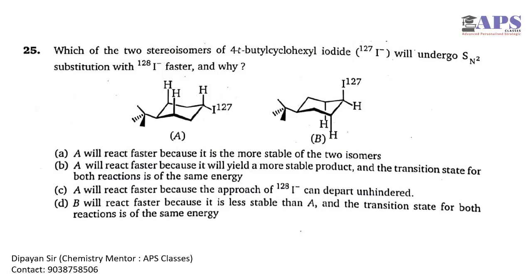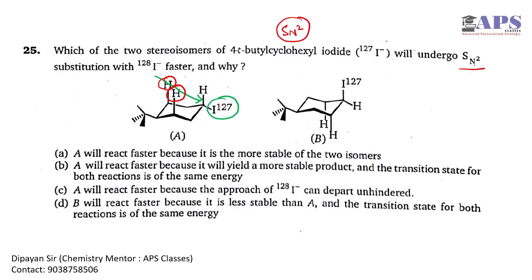So the next question is a very interesting question because we will explain this reactivity in some other way. Here we have the leaving group at the equatorial position. If the nucleophile wants to approach this leaving group, it will feel some steric hindrance from these two hydrogens, because the nucleophile will approach from the back side in an SN2 reaction.